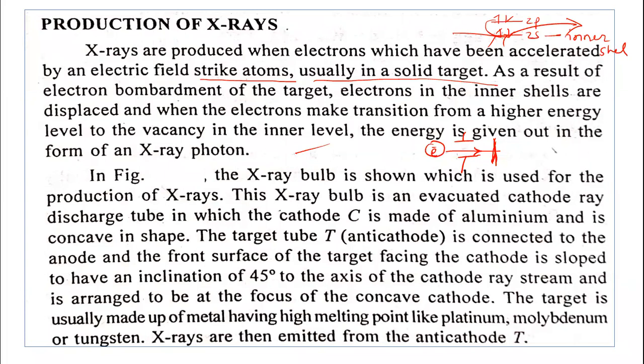The target is usually made up of a metal having a high melting point, like platinum, molybdenum, or tungsten. Particularly tungsten can be used here because platinum is very costly. So X-rays are then emitted from the anti-cathode T.